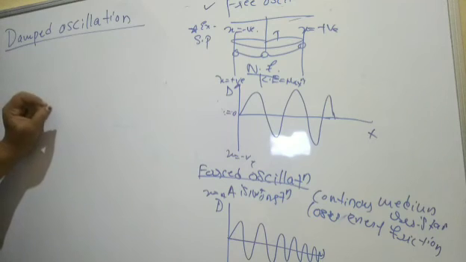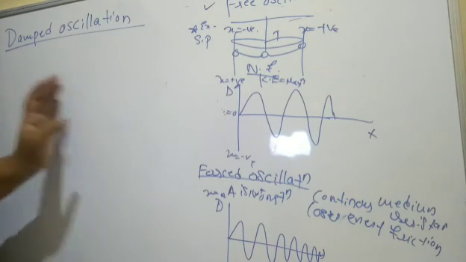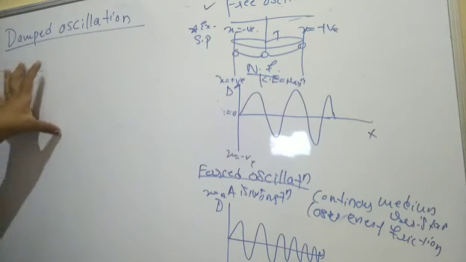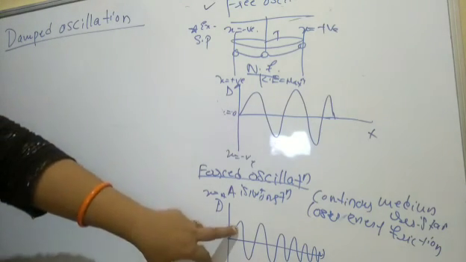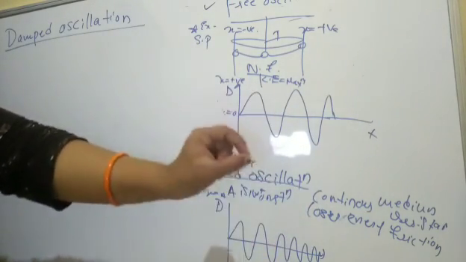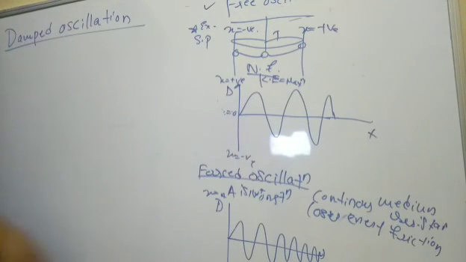Such oscillations are called damped oscillations. As soon as the oscillation starts, amplitude is maximum at the beginning, right? And as time goes, amplitude decreases, and at one point, the body stops oscillating.